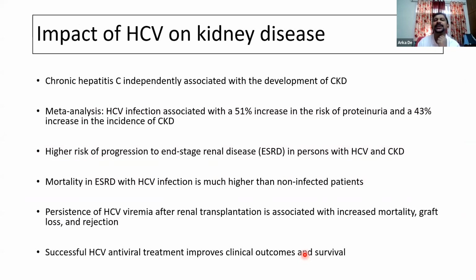And this has already been discussed in detail by Dr. Amit, that chronic hepatitis C increases the risk of progression of CKD to end-stage renal disease. It increases the mortality risk, and persistence of hepatitis C viremia after renal transplant is also associated with an increased risk of graft loss and rejection. And most importantly, if we are able to attain a sustained virologic response, if we are able to cure the hepatitis C, then that results in improved clinical outcomes and survival.